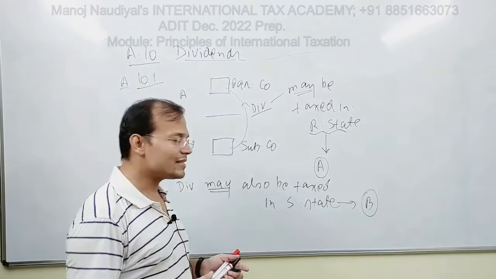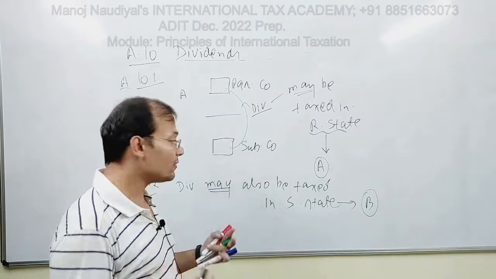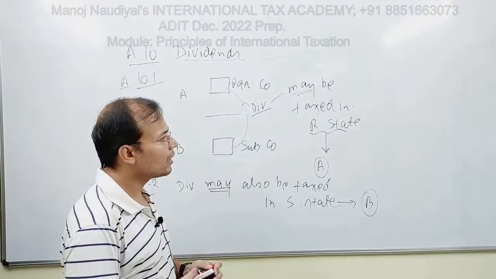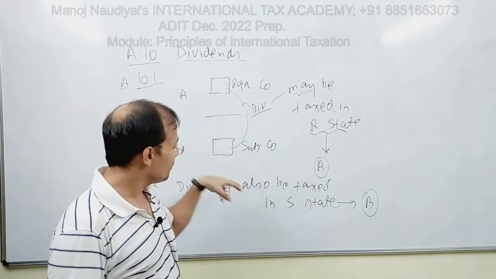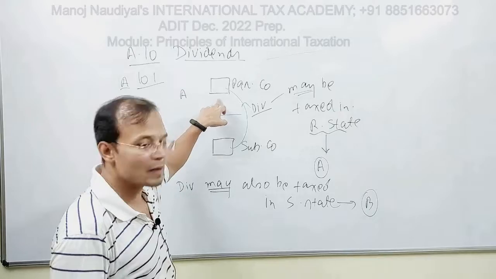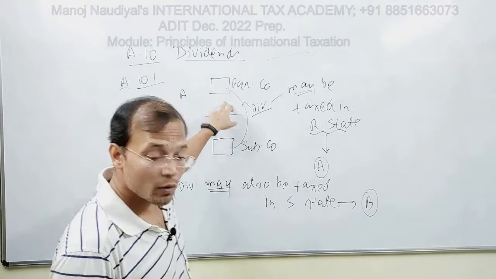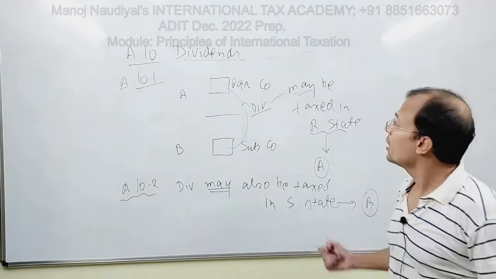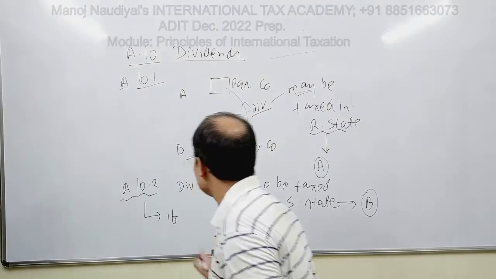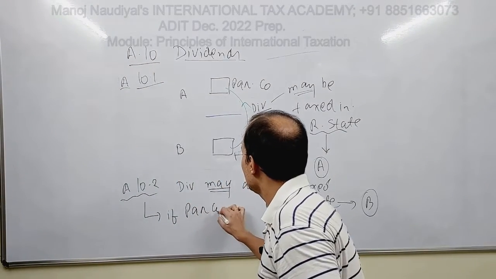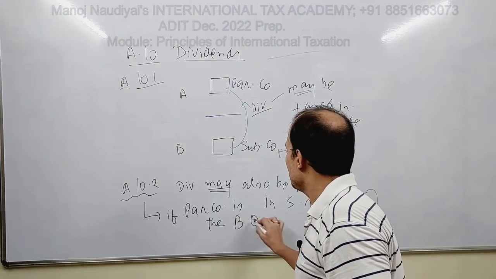It says that however, if the person to whom the dividends are being paid by Subco, that is in this case Parco, is the beneficial owner, and I will use BO.